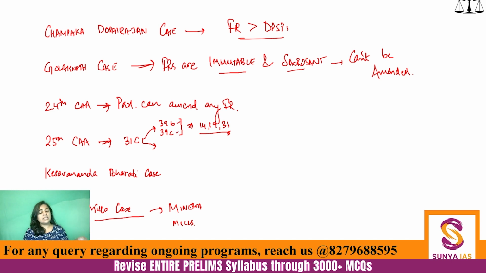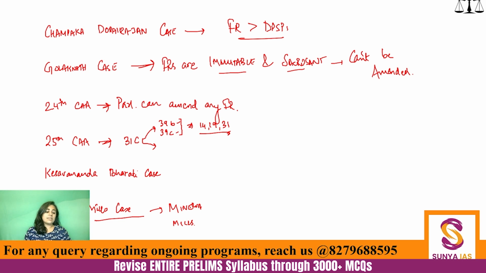39B and 39C are articles which are asking the state to minimize income inequalities, to make sure that our system of governance is such that there is no unnecessary exploitation of any section of society. So it is talking about social welfare.